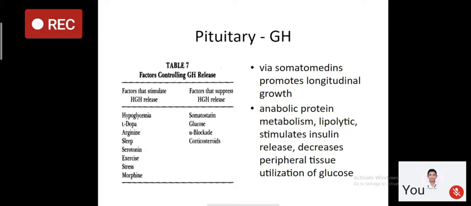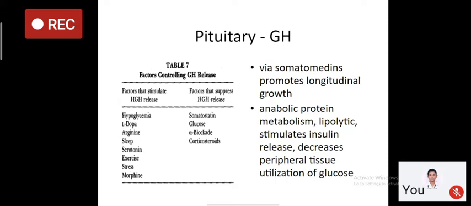So there are some factors which stimulate secretion of growth hormone. There are some factors which inhibit the release of growth hormone from pituitary gland. So you must remember this table. Now, growth hormone is required in prepubertal period for longitudinal growth of the body, for attaining a height which is also determined by our genetic potential.